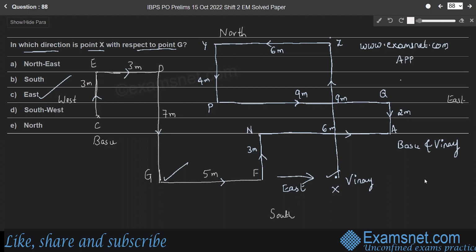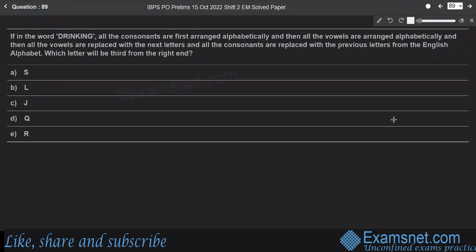Question 89. If in the word drinking, all the consonants are first arranged alphabetically and then all the vowels are arranged alphabetically, and then all the vowels are replaced with the next letters and all the consonants are replaced with the previous letters from the English alphabet, which letter will be third from the right end? Here the given word is drinking. So we'll write DRINKING.